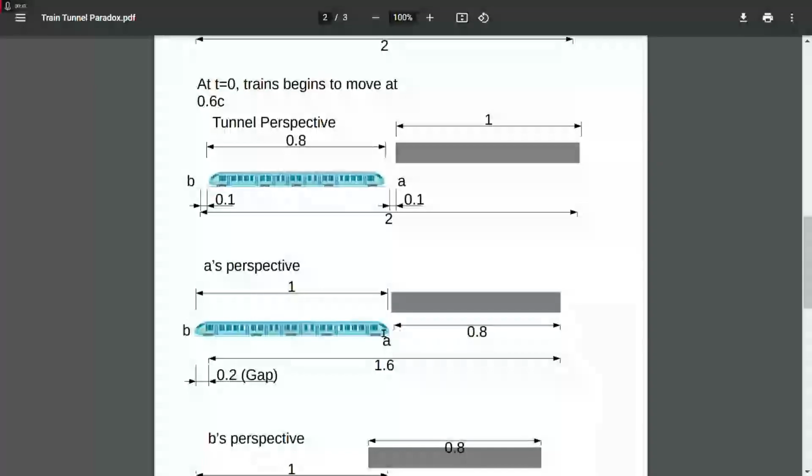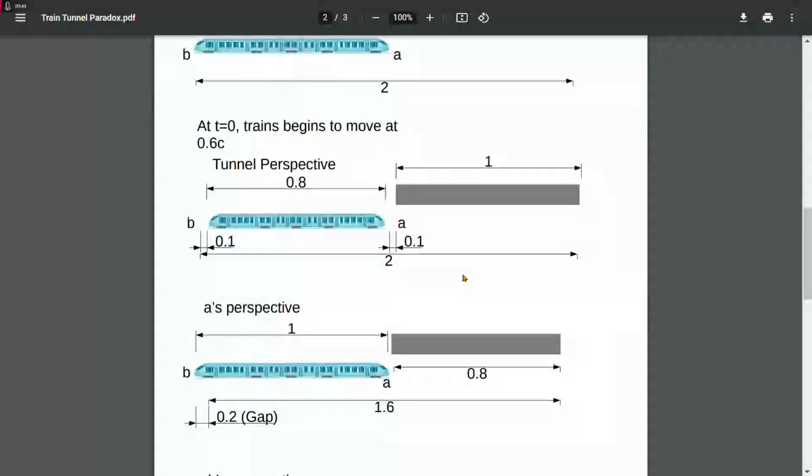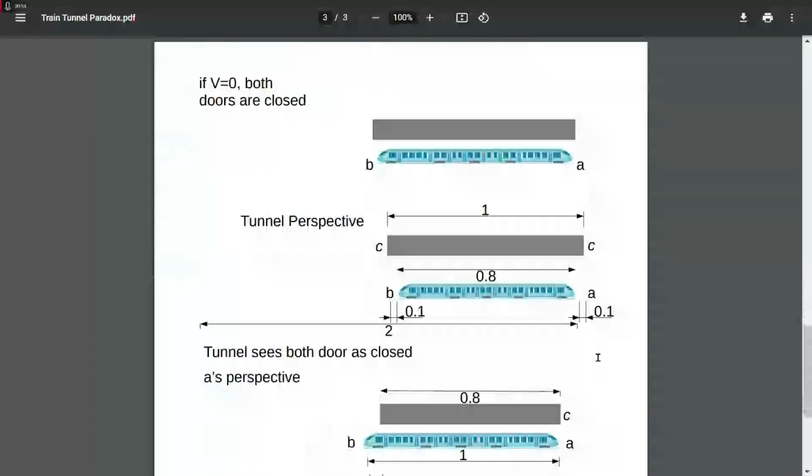First of all, we need to figure out how far A is going to travel. Well, it's pretty straightforward. A would have traveled a distance of 1 according to the tunnel, but because of length contraction, A only needs to travel 0.8. Remember the length contraction. So A is going to travel 0.8, which will happen to hit the end of the tunnel. So this is what it's going to look like. Notice B is actually sticking out the back right now. But let's look at A's perspective. A is touching the end of the tunnel, just before the exit of the tunnel, and A still sees the doors as being closed. Now, the door is going to open right at this exact moment, so A can pass through, but A still nonetheless sees the doors as being closed.